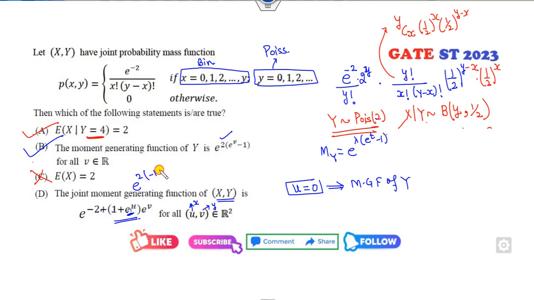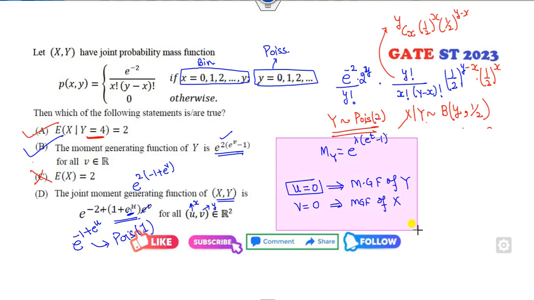It is minus 1 plus e raised to power v, which is the same as this. If I substitute v as 0, then you will get the moment generating function of x. If I take v as 0, its value will be 1. It is e raised to power minus 1 plus e raised to power u. This is the Poisson distribution of 1, and we all know this is the Poisson distribution.